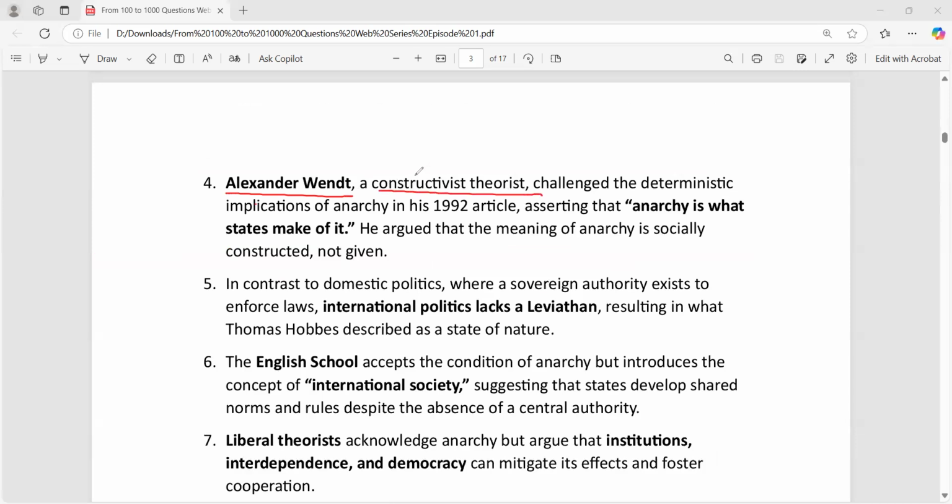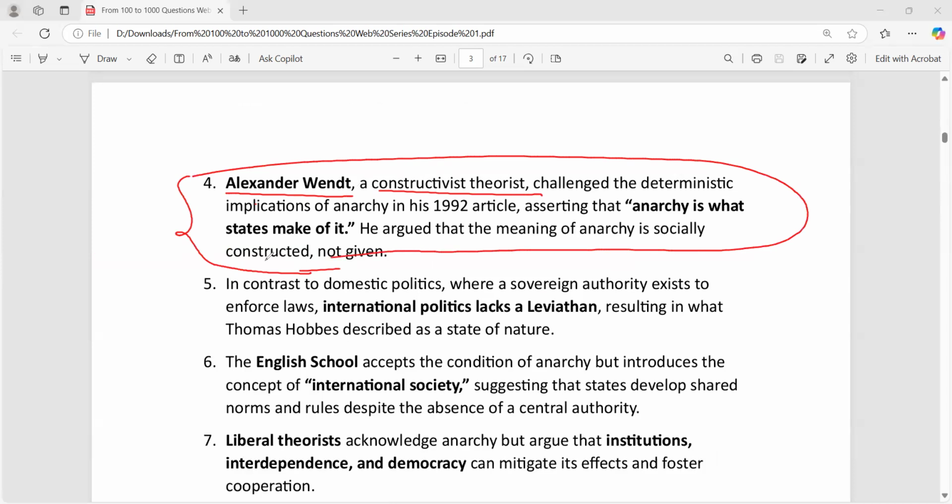And what is constructivism? Right now it would not be correct to explain constructivism in great detail. I have explained it in lectures on the app. Basically, you have to understand that constructivism focuses on norms, values and tradition.